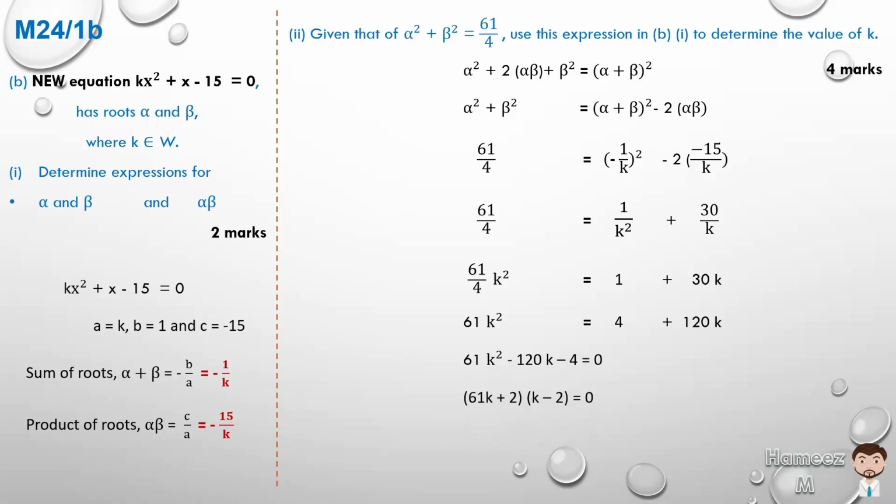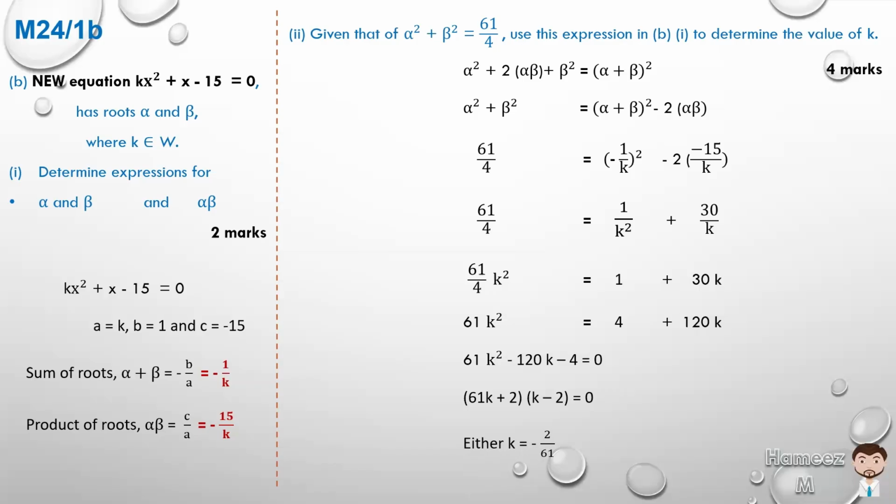So for a quadratic equation to be having factors equal to 0, it means that either the first factor, 61k plus 2, is equal to 0, which means that k is equal to minus 2 on 61. And clearly, from the third line here, you'll see that k must be a whole number, which is 0, 1, 2, 3.